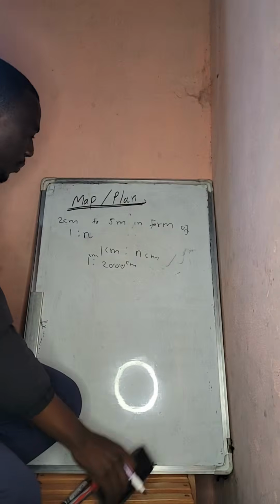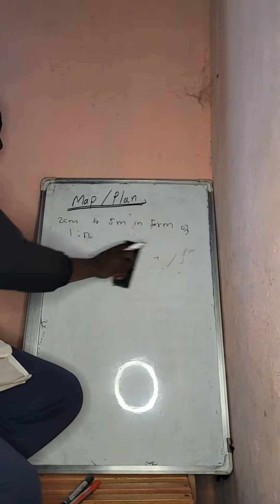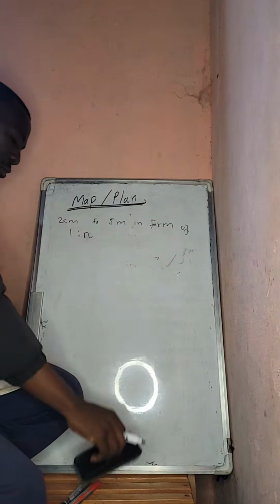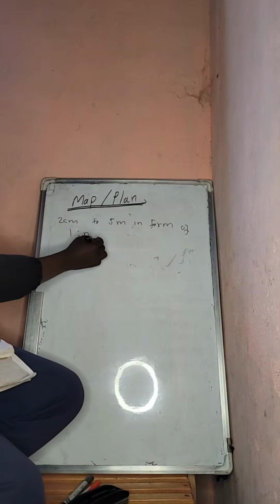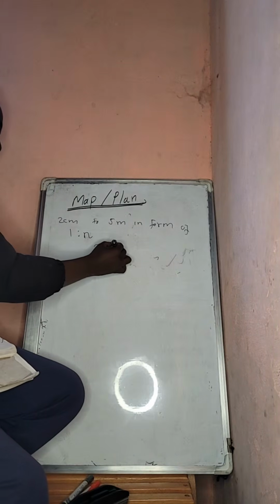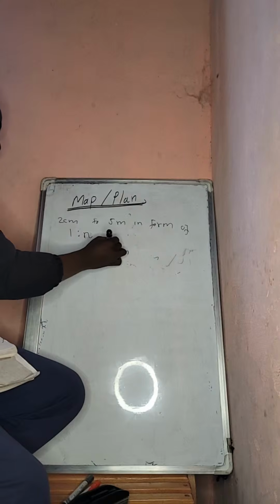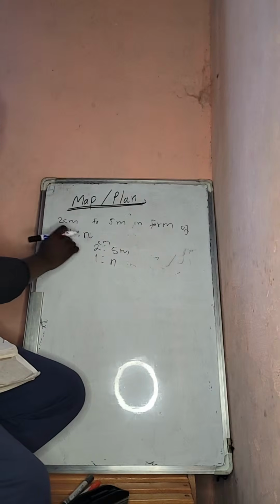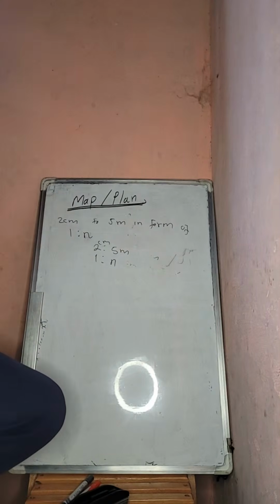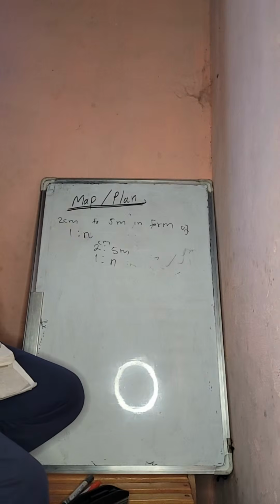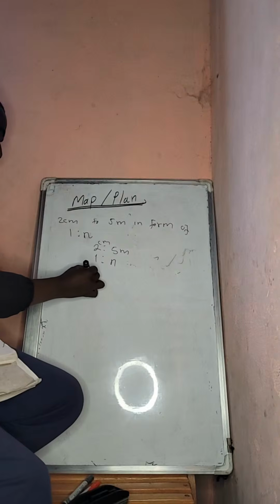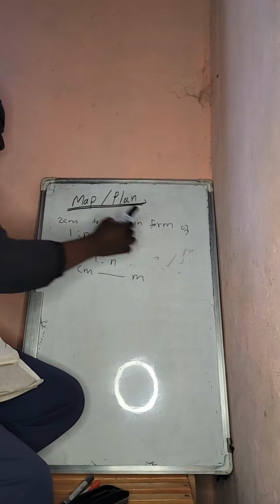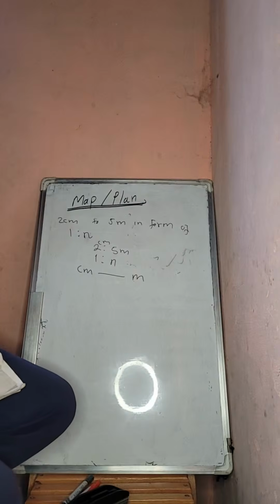So we are being asked to express 2 centimeters is to 5 meters in the form of 1:n. The scale should be in centimeters, so we need to know the relationship between centimeters and meters.